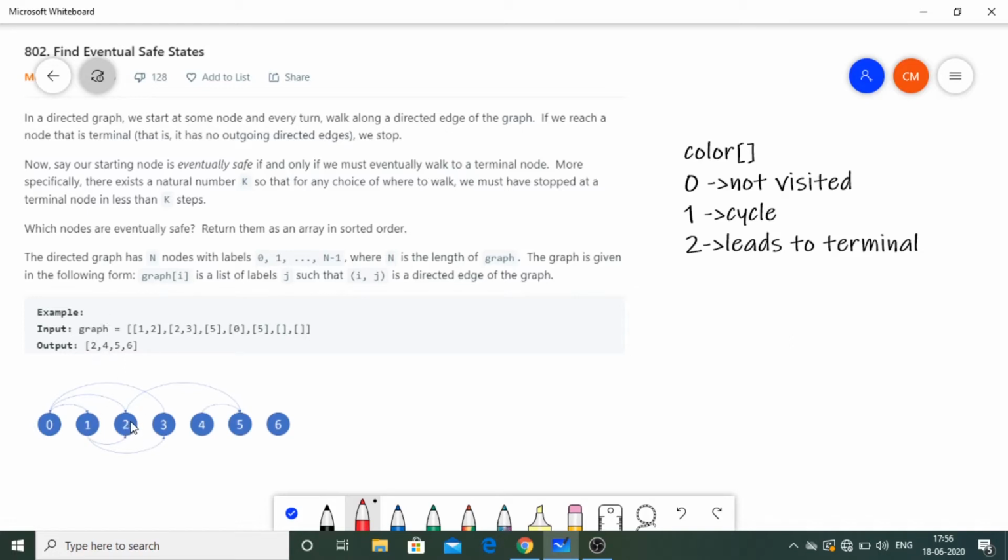But in case of 2, you can see that you can go to 5 and nothing else, right? So there is just one way, and from 5 you can't come back to 2 in any way. So there is not a cycle as far as node 2 is concerned, so you will see 2 over here. But in case of 3, again there exists a cycle. In case of 4, there is no cycle. Also in case of 5 and 6, there is no cycle, and that is why you have 2, 4, 5 and 6 as the output.